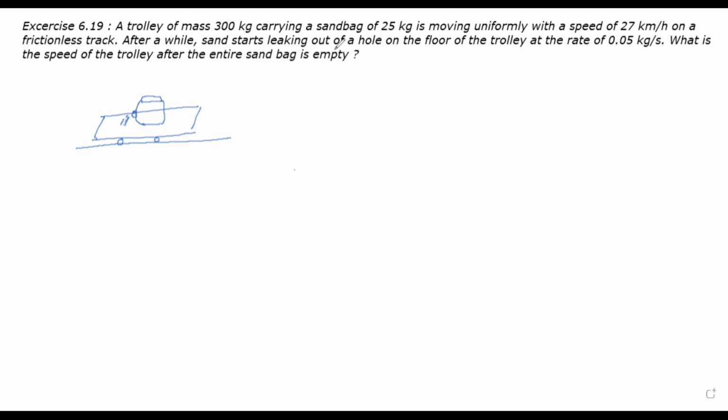Before sand starts leaking out, a trolley of mass 300 kg carrying a sandbag of 25 kg is moving with uniform speed. And no external force is acting on the trolley plus sandbag system. So after the sand starts leaking out, due to this process of leaking of sand from this bag, no external force is acting on the system. Hence the speed of the trolley remains unchanged according to the first law of motion.